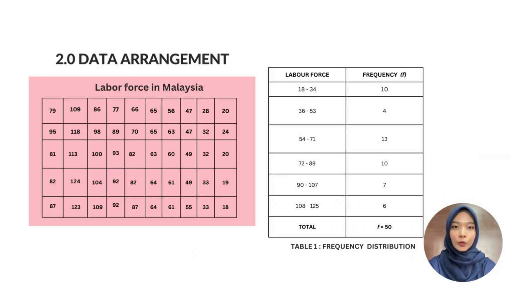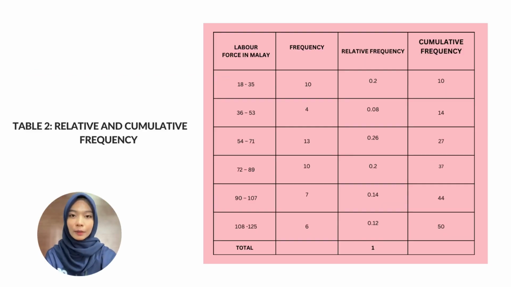In this report, which is part of the data, as you can see, is labeled first in Malaysia. Next is the relative and cumulative frequency distribution. First, relative frequency is a proportion or percentage of the data that falls in the class.